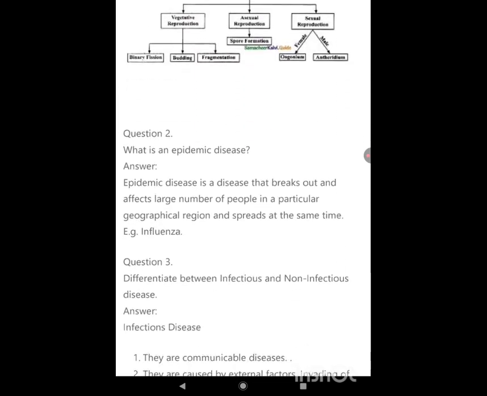What is an epidemic disease? Epidemic disease is a disease that breaks out and affects a large number of people in a particular geographical region and spreads at the same time.